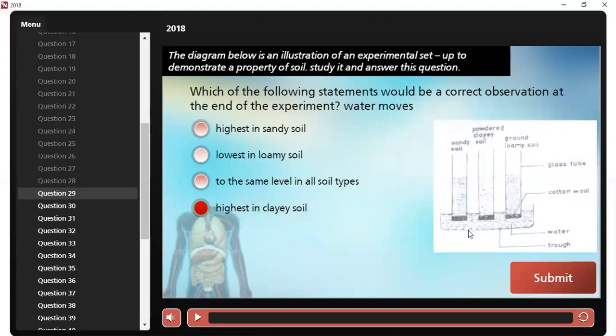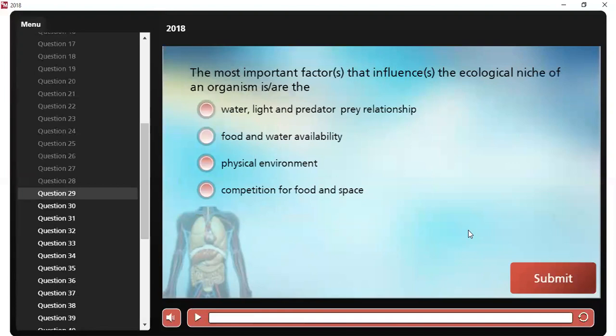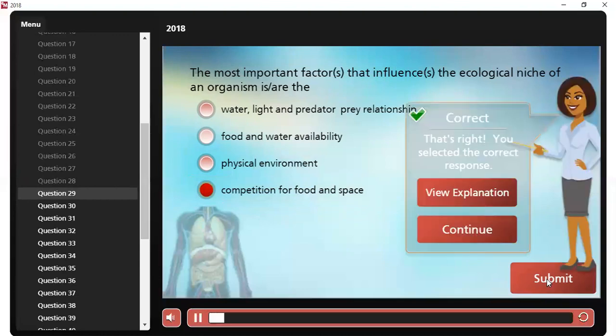Number 29. The most important factor or factors that influence the ecological nature of an organism is or are, what is the answer? Competition for food and space.